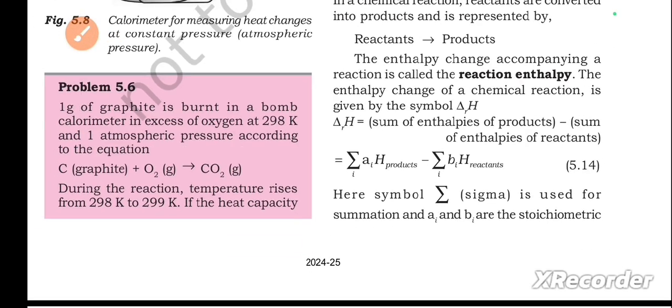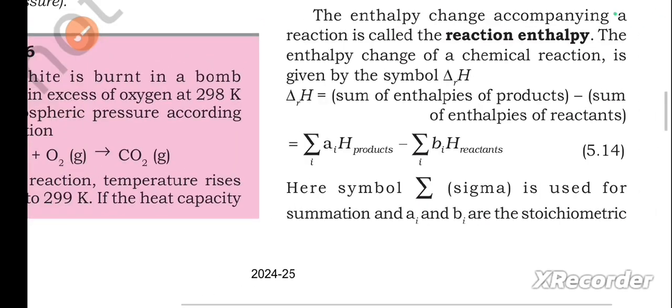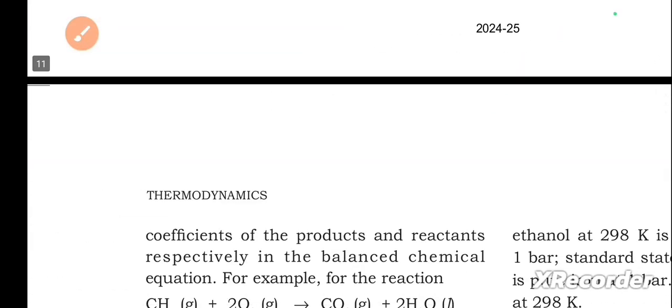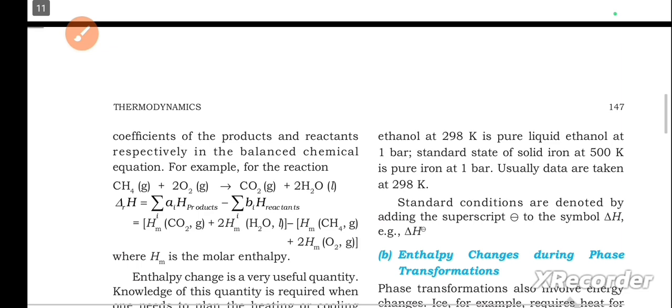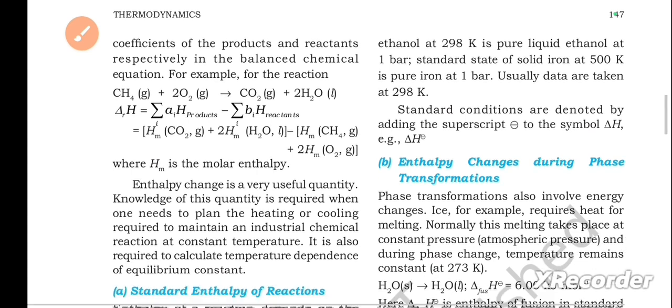Okay, so this figure, 5.14, you can check it out. Here the symbol sigma is used for summation, and ai and bi are the stoichiometric coefficients of the products and reactants respectively in the balanced chemical equation. For example, for the equation CH4 plus 2O2 gives CO2 plus 2H2O, where Hm is the molar enthalpy.